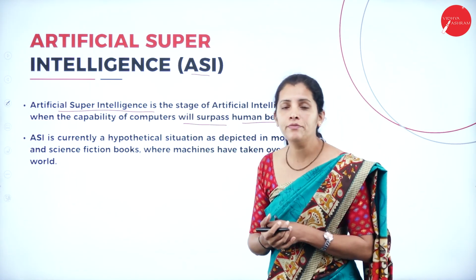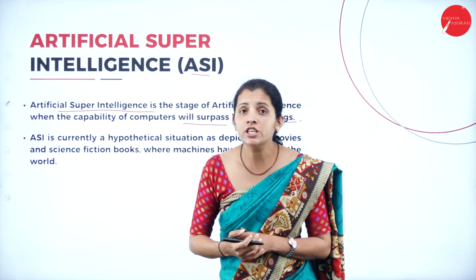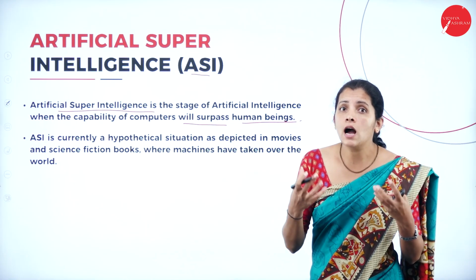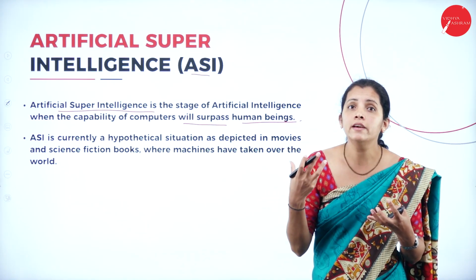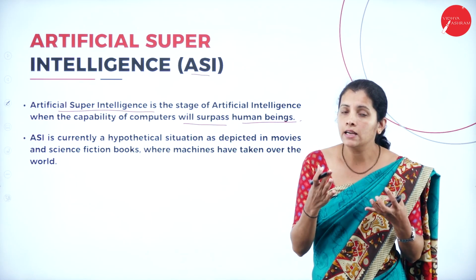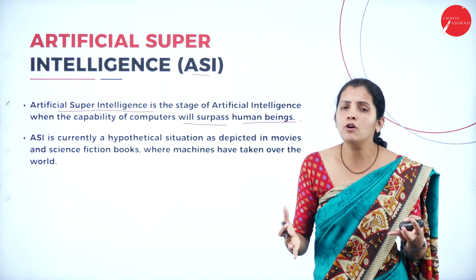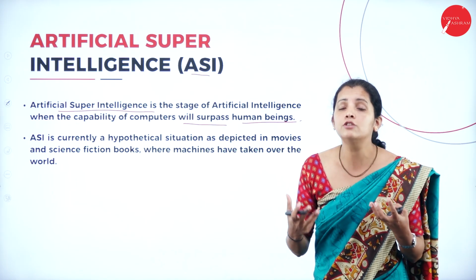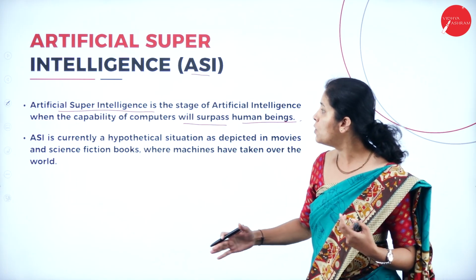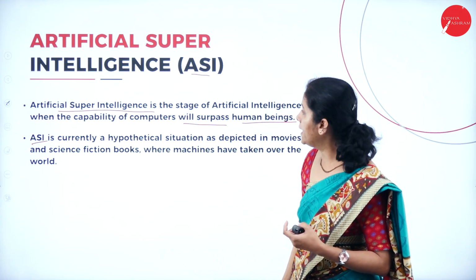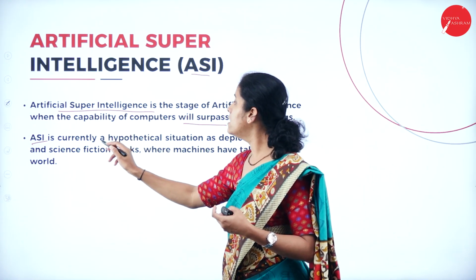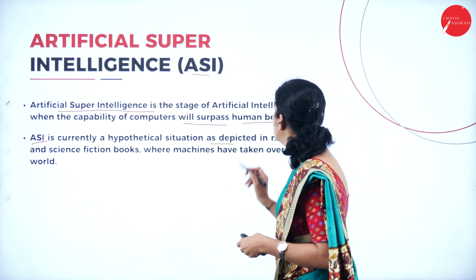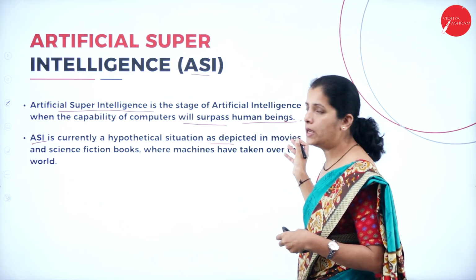In many scientific as well as fiction movies, we see that robots are going to rule the world. It's not going to happen because it's a movie, and in our real life it's not going to happen. So artificial super intelligence is currently a hypothetical situation depicted in movies.